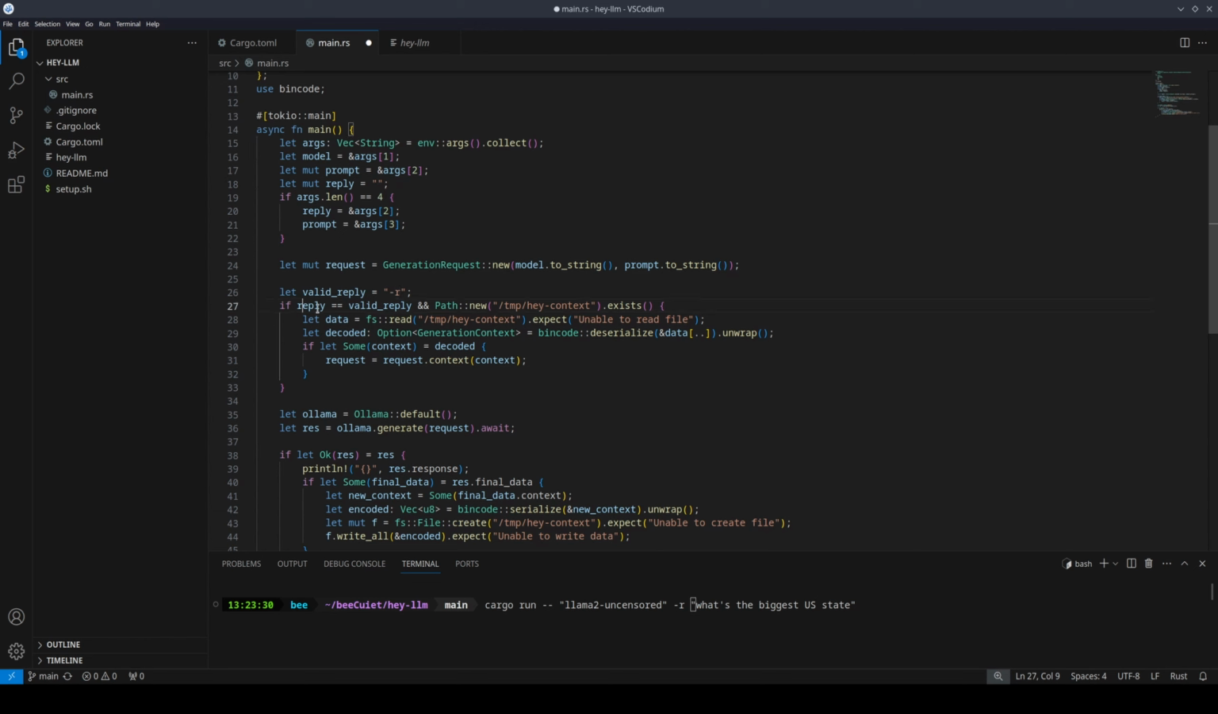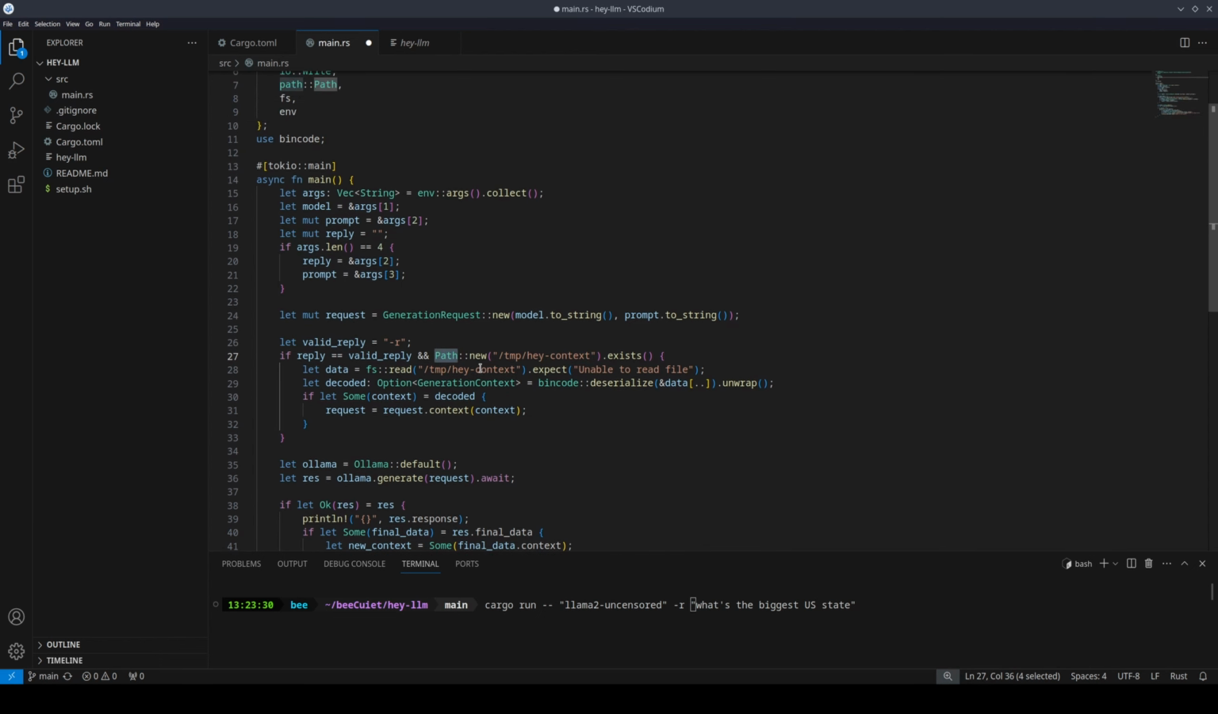So now we check if reply is equal to a valid reply, the address of the string and the string can be directly compared and it works out. So if reply matches valid reply and it's -r, that means we know that the user wants to reply to the last message that the LLM sent. So we also have to make sure that there is actually context that we've saved from a previous session.